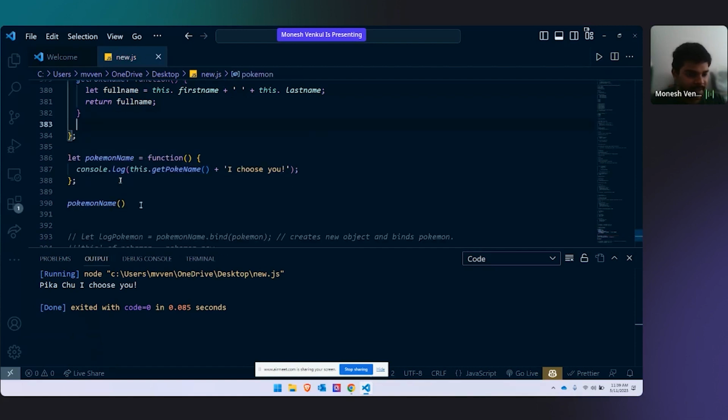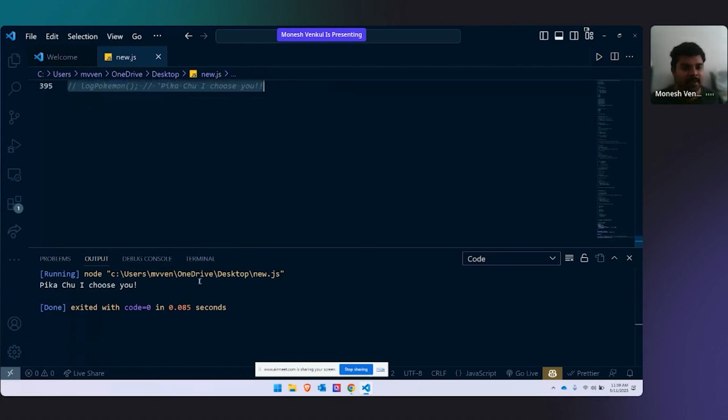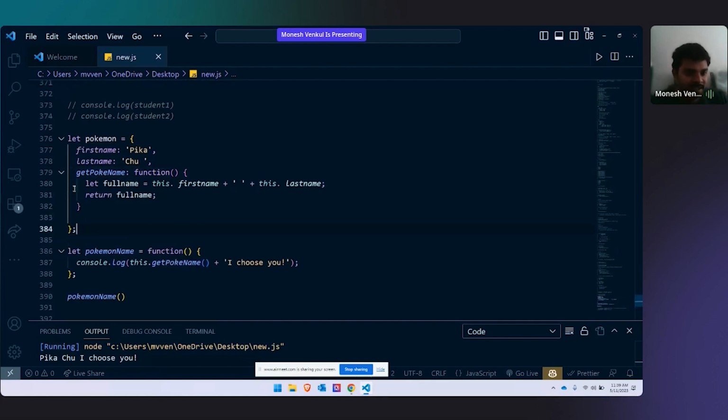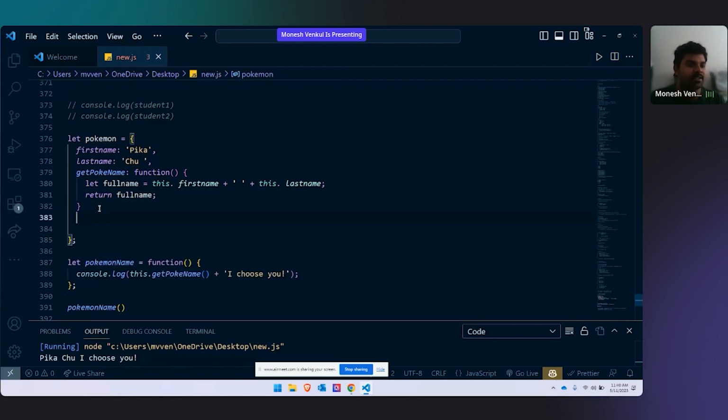Again I'm coming from the start. Once again I will repeat. Listen carefully. What I'm trying to prove is if you have an object and you have a function separately, and the function is taking help from a function that is inside another object, you need to combine them to make them work. If there's two separate things, they won't work. You need to make a copy of it and put it inside the object. Then only it will work.